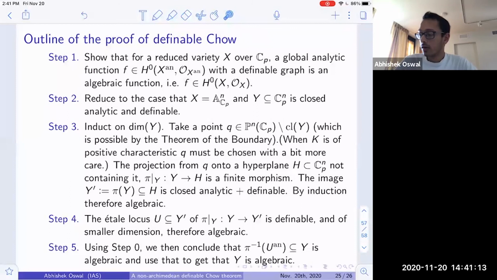And then now one looks at the characteristic polynomial over this eta locus. So you have this map from Y to Y'. One looks at the characteristic polynomial, and then one concludes from step 0 that the coefficients of the characteristic polynomial of this finite morphism are in fact definable. And so they are definable rigid analytic functions on this algebraic locus U. And so using that, and using the first step, one concludes that the characteristic polynomial must in fact have algebraic coefficients. And then from that, one finishes the proof that Y is also in fact algebraic.